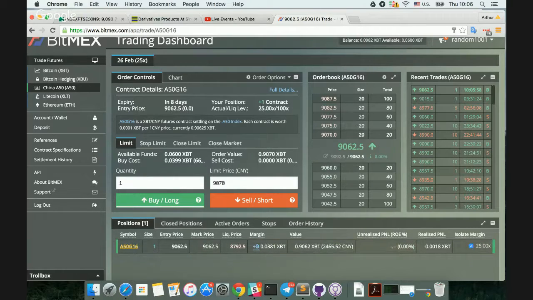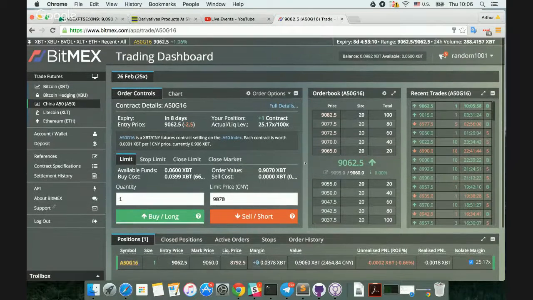So this gives us a Bitcoin notional of how much this contract is worth. And then we have our unrealized and realized P&L. So if you're familiar with trading our Bitcoin US dollar futures contracts, this is very similar structure. It's just that the underlying is now the FTSE A50 index.